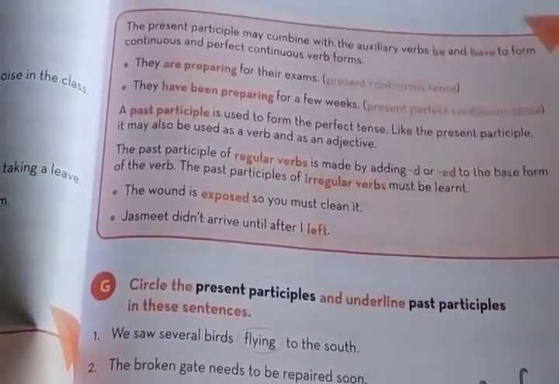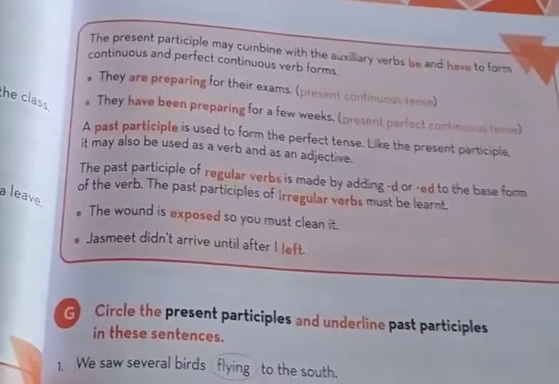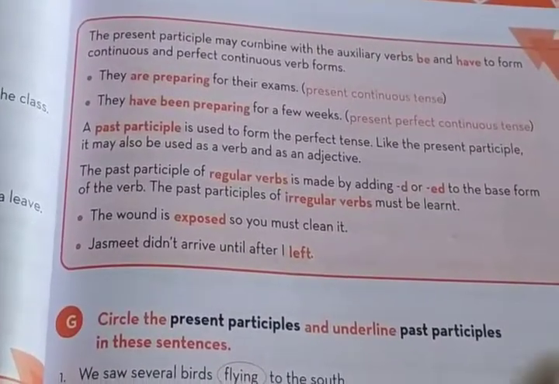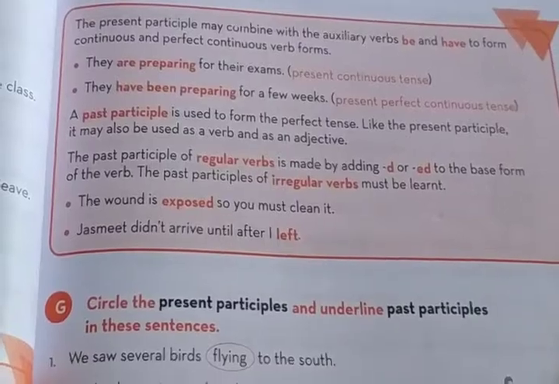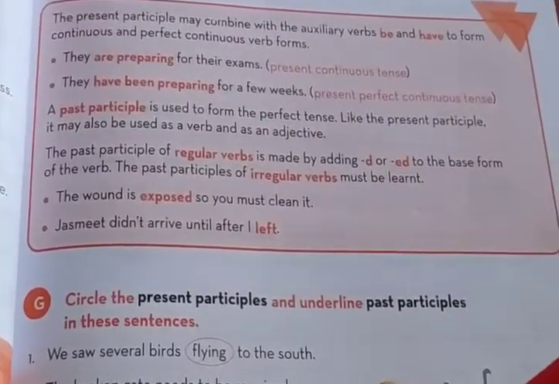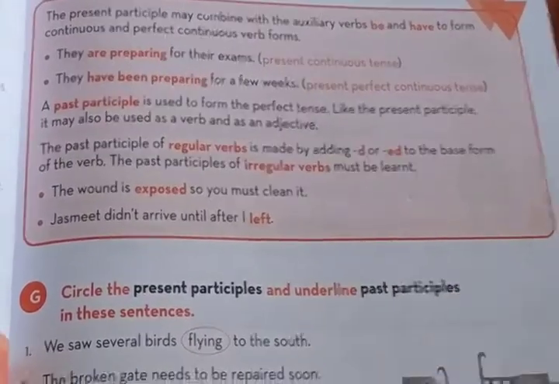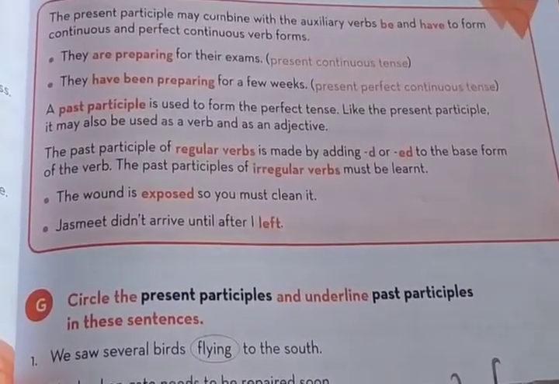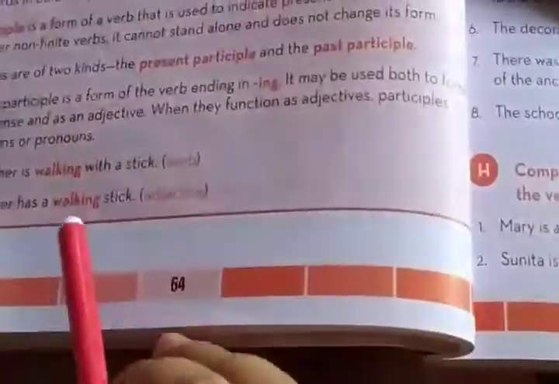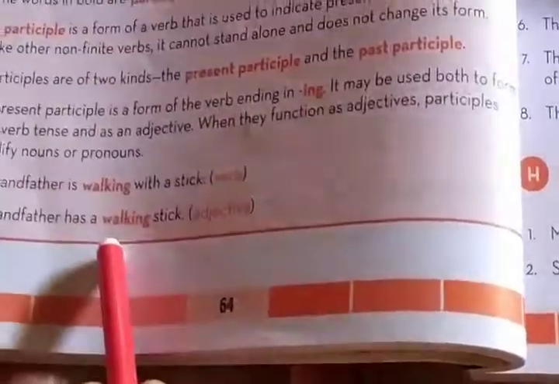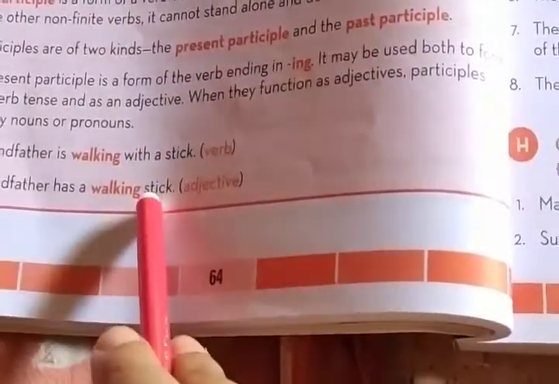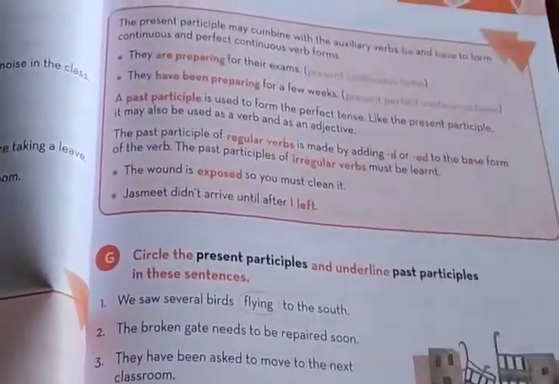Always remember, past or present participle, these are one form of a verb, and those verbs sometimes act as a verb and sometimes act as an adjective. Always remember, it is an adjective when these verbs are placed before a noun and modify that noun. Suppose walking stick, walking qualifies this noun or pronoun. So at that time you can tell those verbs act as a participle.